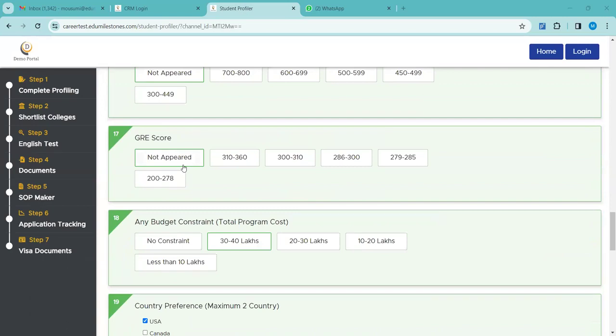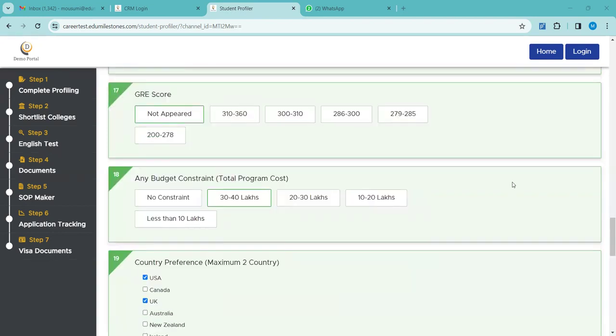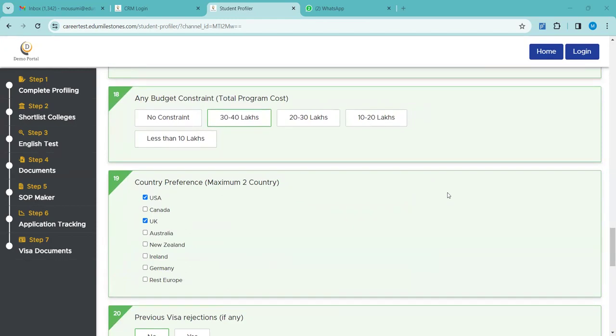GMAT and GRE scores, as I have mentioned, are country-wise specified requirements, test scores for master's programs. They are applicable only if the student is applying for those countries or certain universities where these scores are required. Budget, again, is a very important part. If the student plans to go for a very top university according to his profile, but budget-wise he doesn't want to spend so much and his estimate is not that high, then the university suggestions will differ. It will go according to the budget he wants to go ahead with.